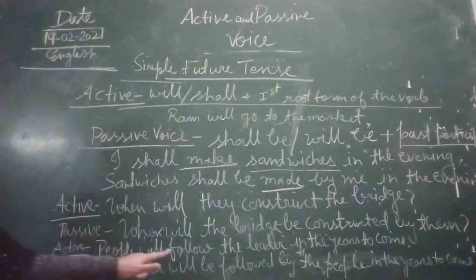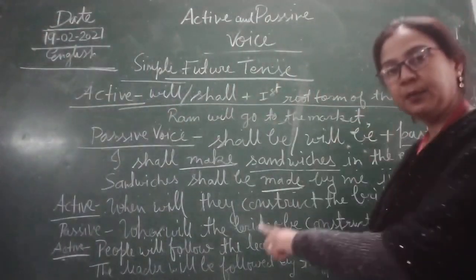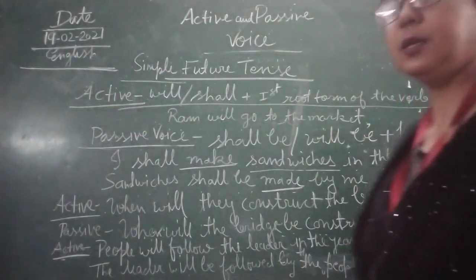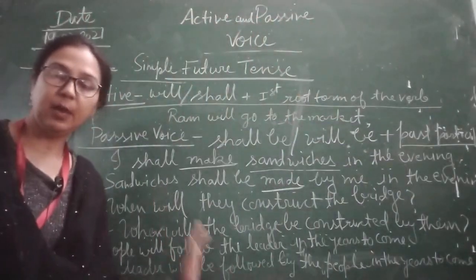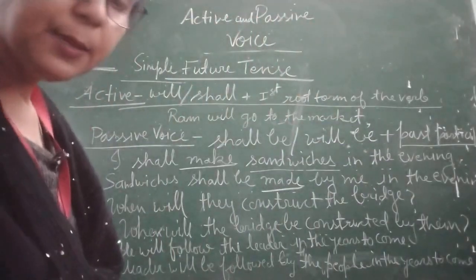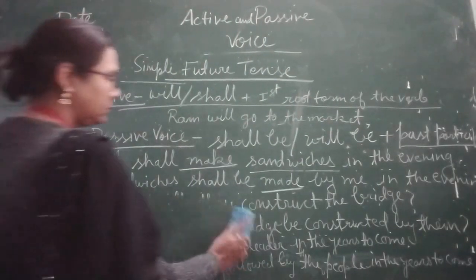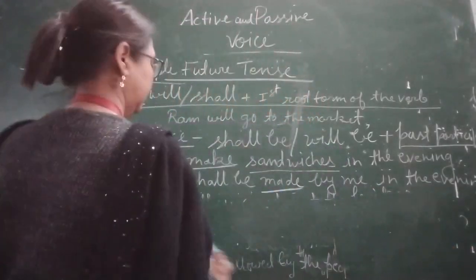So, the people will follow the leader in the years to come. Now here leader becomes the subject. The leader will be followed by the people in the years to come. So children, this is simple and we have done this. Now one more example I will give you, to understand in a better way.